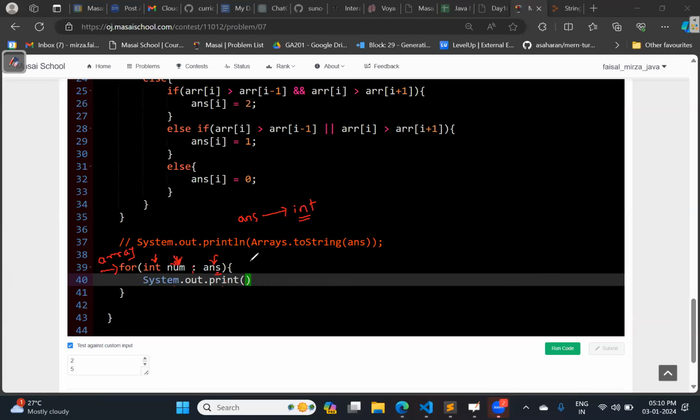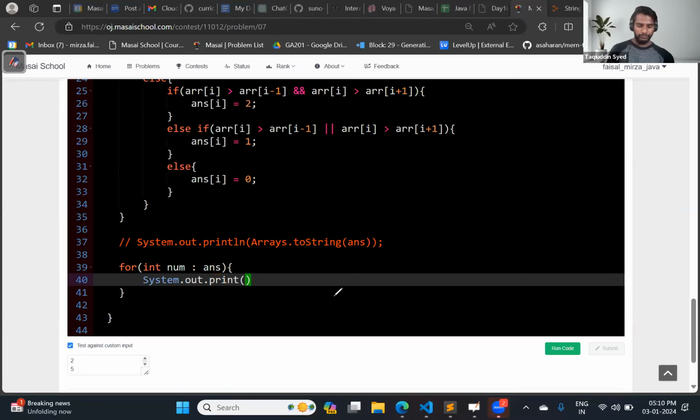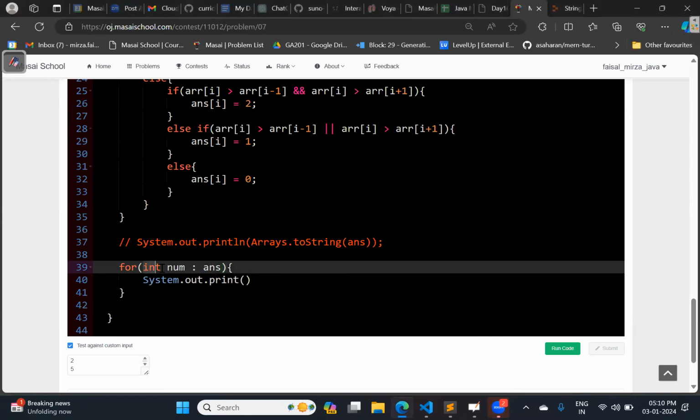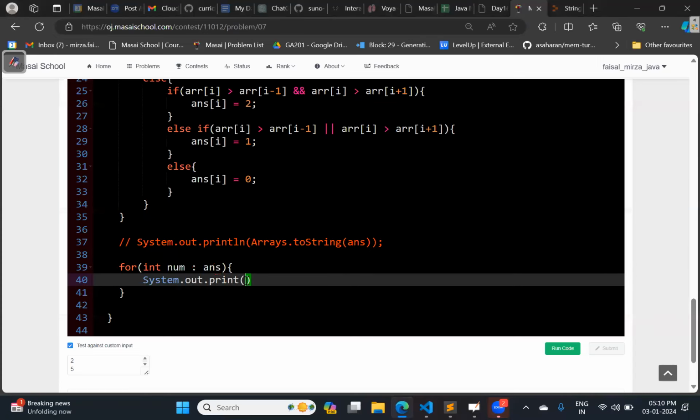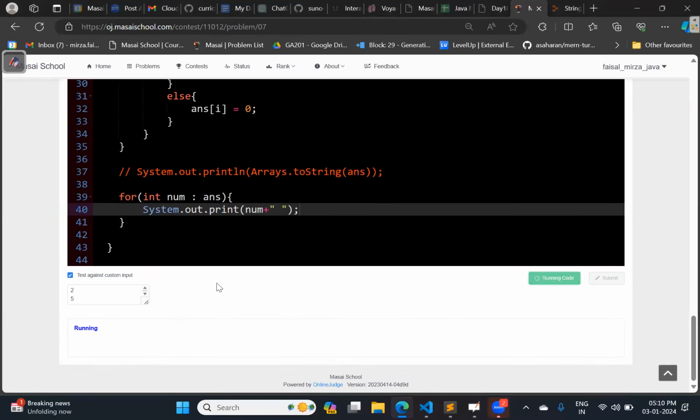So first the type of array, then any variable name, colon, then the array variable you are looping. So it is num, then I'm giving some spaces and a semicolon. Run it again.